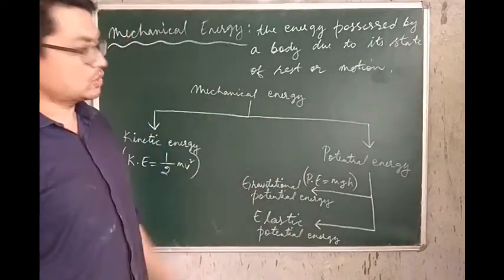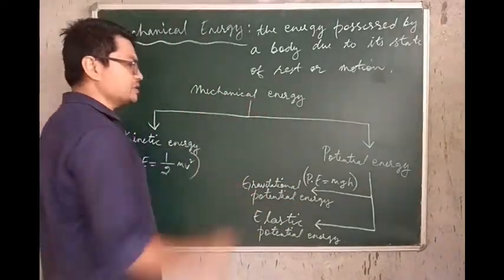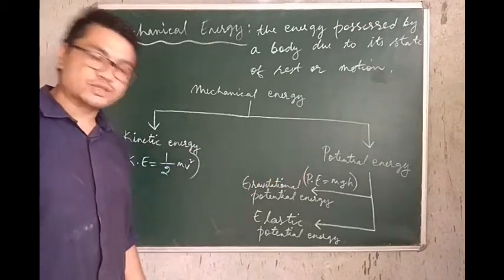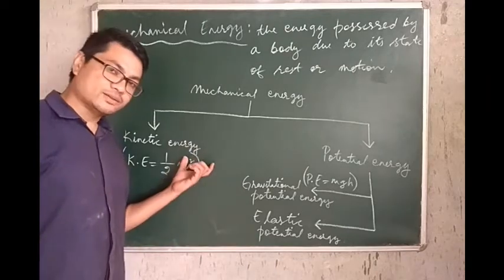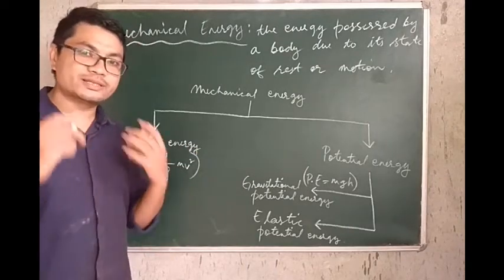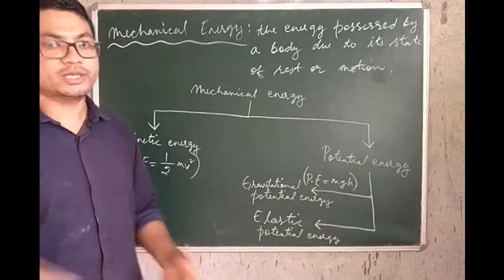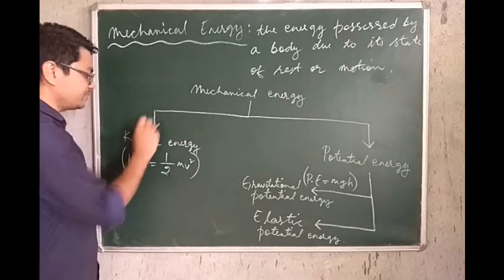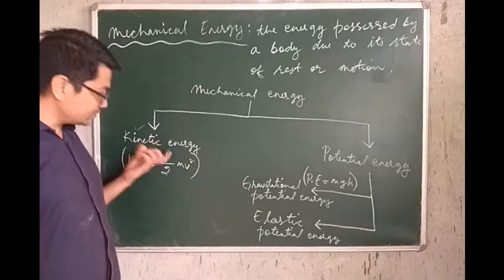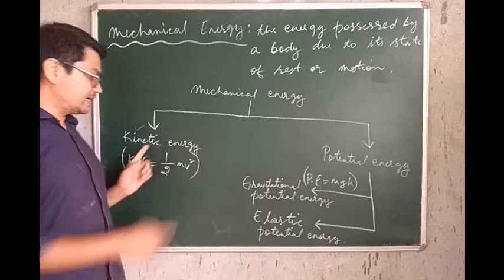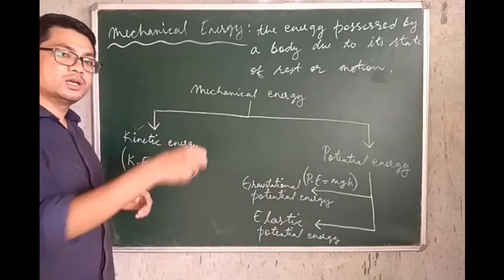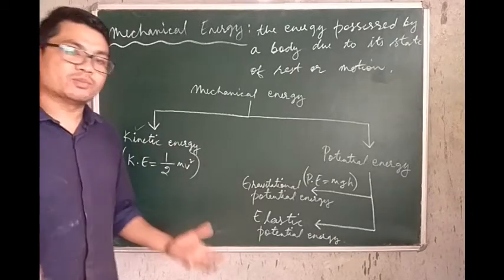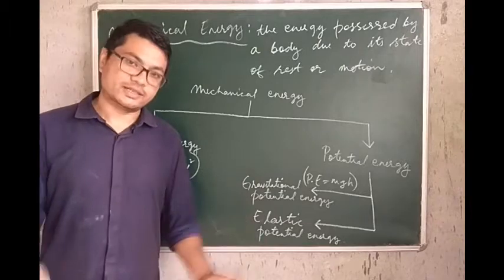Now, as you can see in this flow chart over here, mechanical energy can be of two kinds. One is called kinetic energy and the other is called potential energy. Now, what is kinetic energy? Kinetic energy is the energy possessed by a body which is in motion. The word kinetic itself means in motion, so the name itself is telling us that this is the energy possessed by a body in motion. Any moving body possesses kinetic energy, remember.